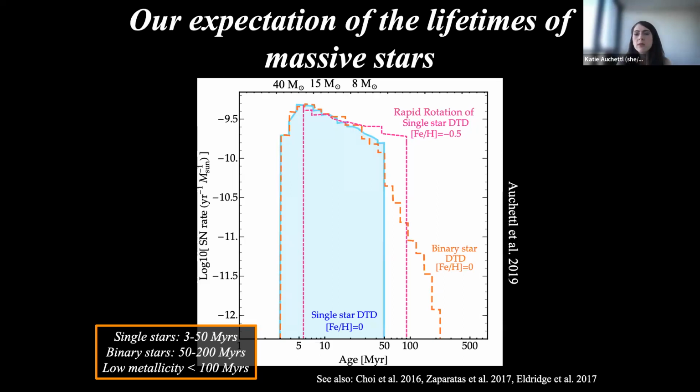For single stars, you expect lifetimes of around 3 to 50 mega years, while binary interactions can extend the lifetime of a star. Low metallicity environments, which can help maintain rapid rotation of massive stars, can also extend the lifetimes of stars up to, say, 100 mega years. This allows us to know what we're supposed to be looking for, or look for features that can give us an indication of the masses of stars that we're observing.